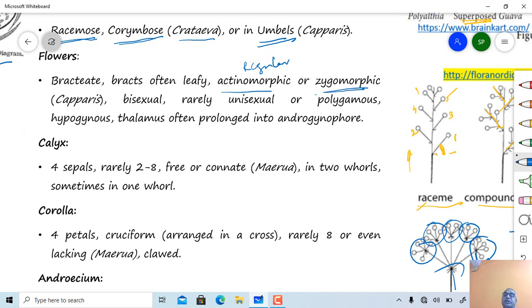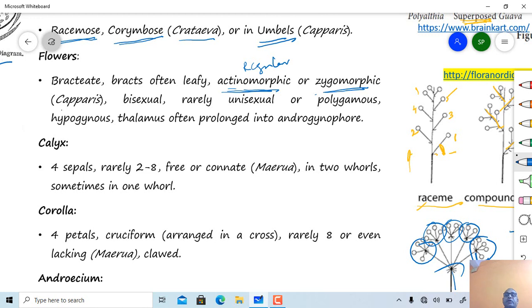Zygomorphic and asymmetric, one more category is present in the symmetry of the flower. In asymmetric type of symmetry, there is no plane where the flower can be divided into two equal parts. So flower may be actinomorphic or zygomorphic.